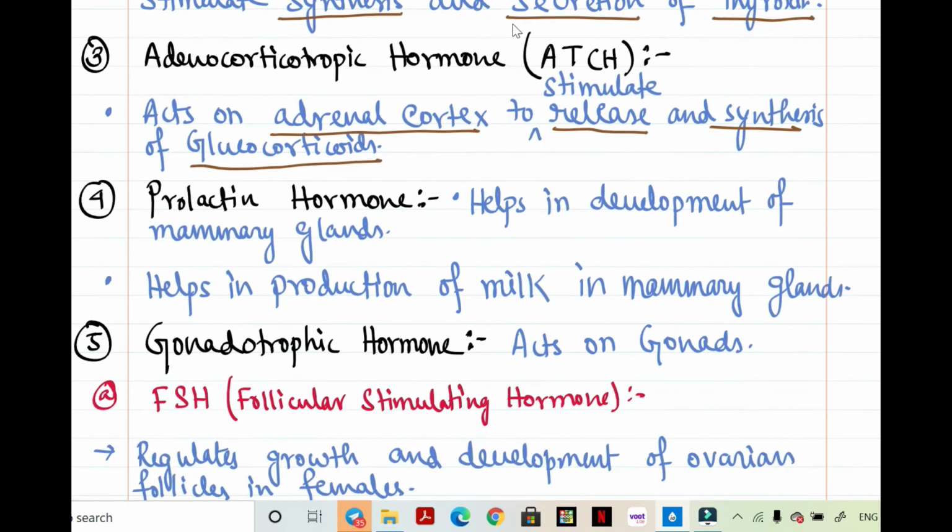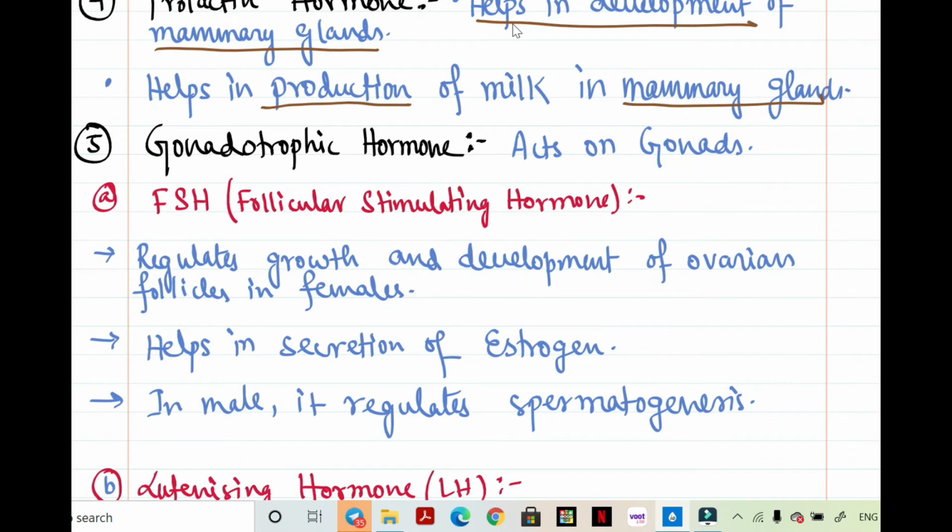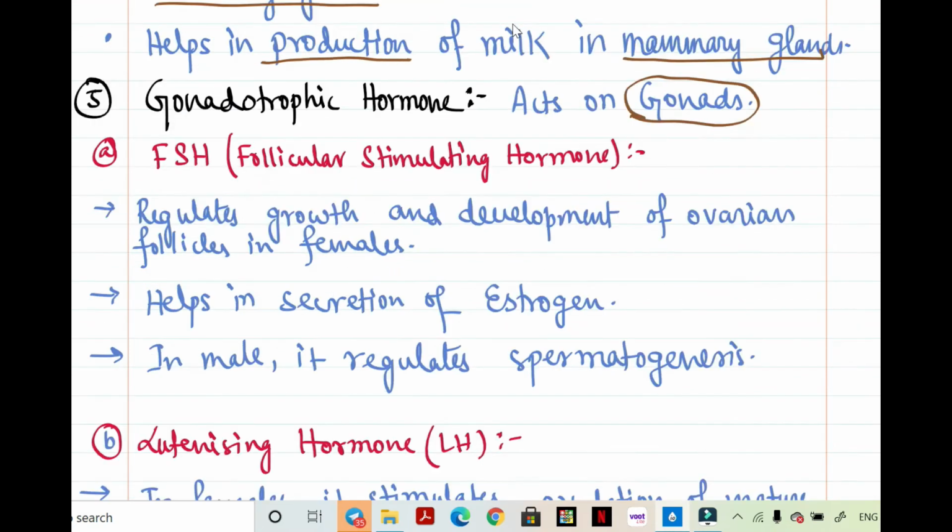After that, prolactin hormone. It helps in development of mammary glands, generally in females, in mammals, and helps in production of milk in mammary glands, and also helps in lactation. It helps in synthesis, means production of milk in mammary glands. After that, gonadotropic hormone, which acts on gonads as the name suggests, and which is of two types.